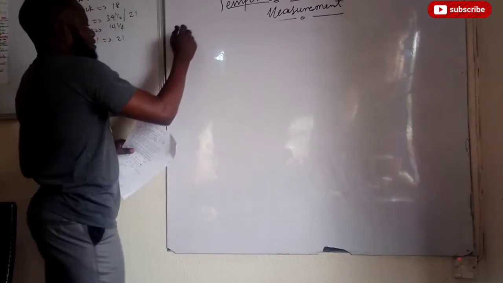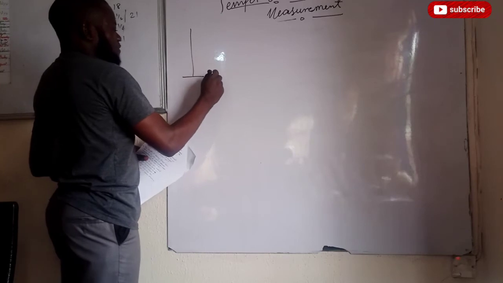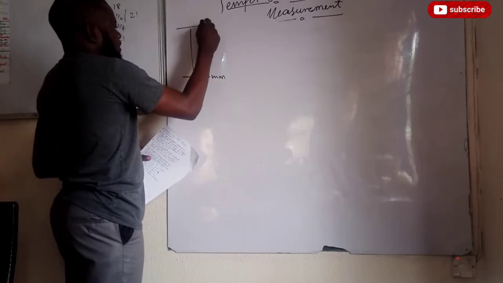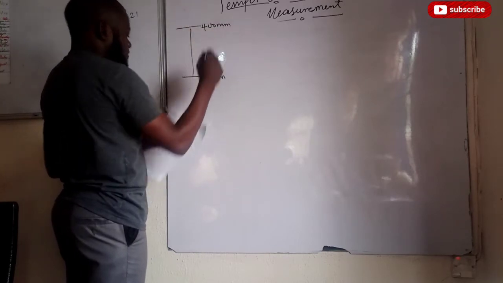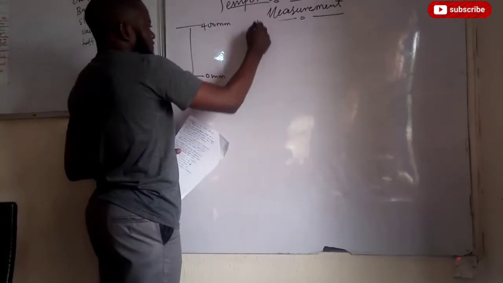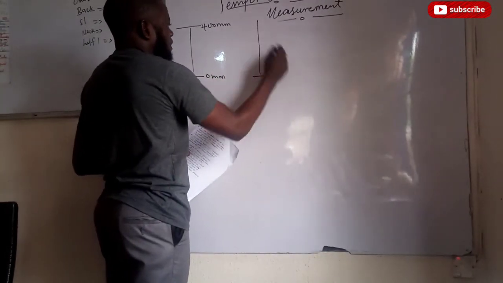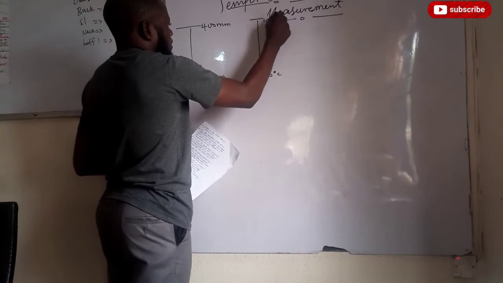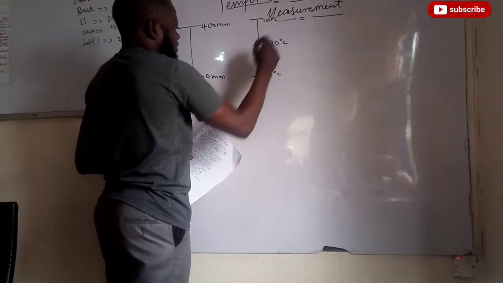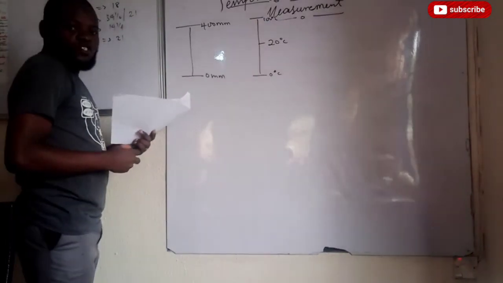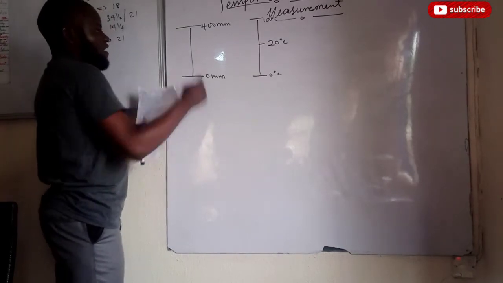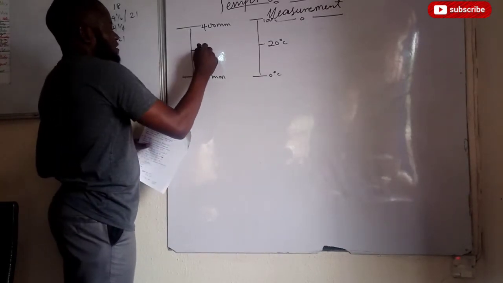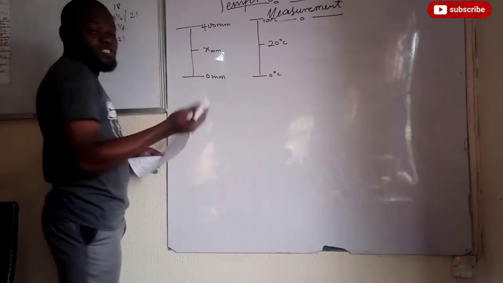So this is just going to be 0 millimeter, and this will be 400 millimeter. We are told that if this should be the case, we should calculate what the length of 20 degrees Celsius would be. So how are we going to get that? We can just say that this is x millimeter, as we did the other time.